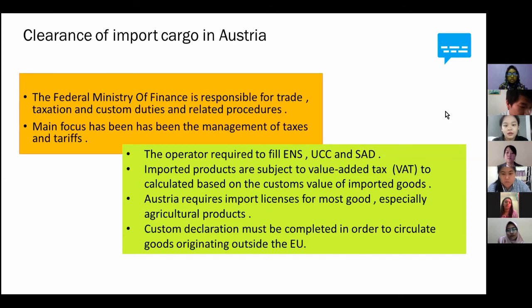So for clearance of import cargo in Austria, there are a lot of procedures that need to be considered before importing or doing any import-export cargo in Austria.